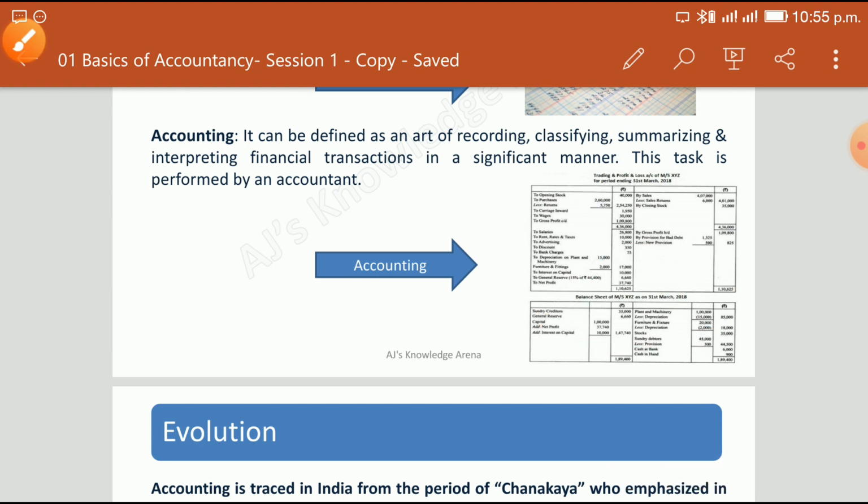So here, whatever is being recorded in the books, we are analyzing it and getting information from the data. The information is the trading and profit and loss account, which shows how much gross profit and net profit we are earning, or, as the case may be, gross loss or net loss, and the balance sheet position, showing the various assets that we hold and the various liabilities that are due by us or the business. Okay, so this is accounting.